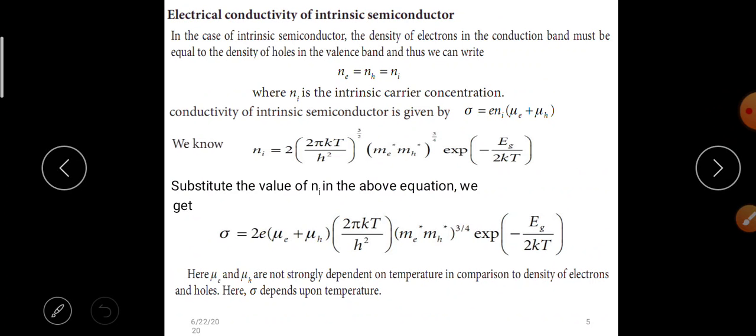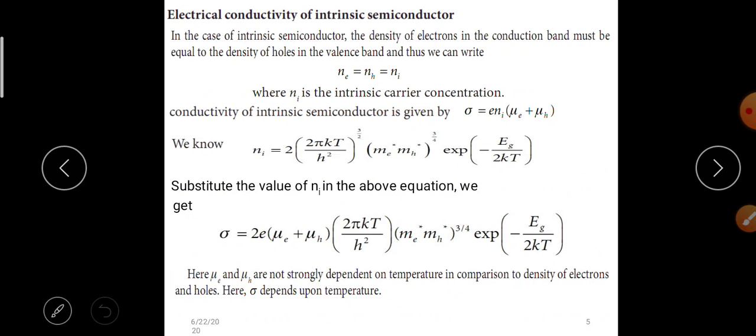In case of intrinsic semiconductor, the density of electrons in the conduction band must be equal to the density of holes in the valence band, and thus we can write Ne is equal to Nh is equal to Ni, where Ni is the intrinsic carrier concentration. Conductivity of intrinsic semiconductor is given by sigma is equal to e Ni times mu e plus mu h.